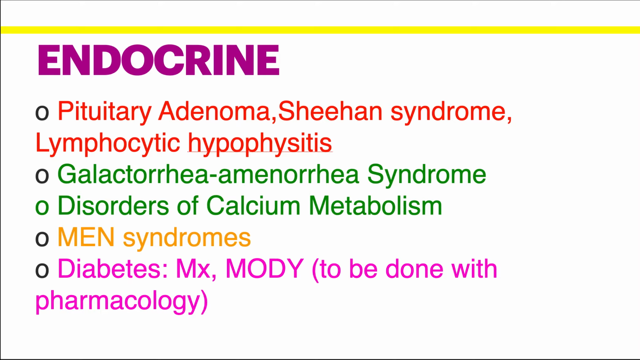Now, endocrine: pituitary adenoma, Sheehan syndrome, lymphocytic hypophysitis, galactorrhea-amenorrhea syndrome, disorders of calcium metabolism, MEN syndromes, all types of MEN syndromes, and diabetes management, and MODY to be done with pharmacology. Mostly the drugs are important. So when you study diabetes, study with pharmacology and all the classification, all the types of drugs included in that.